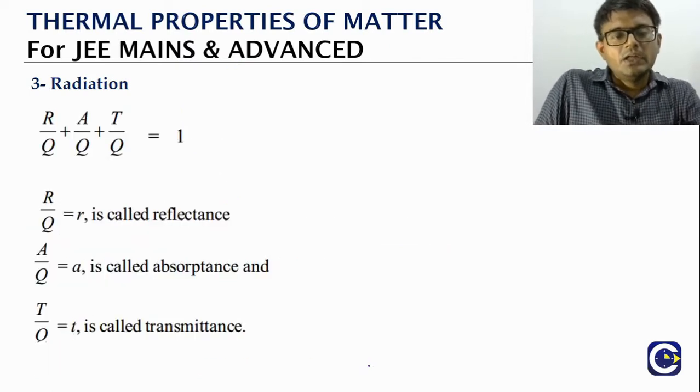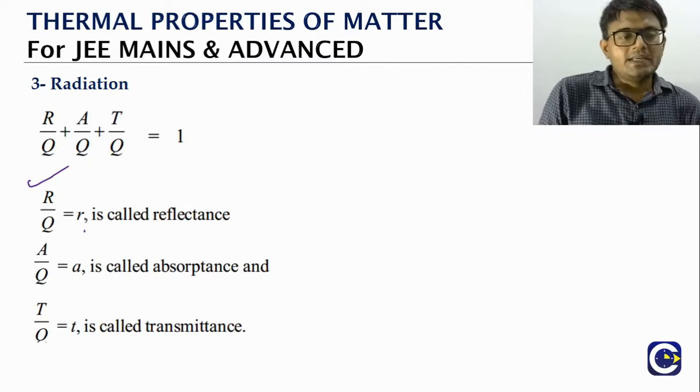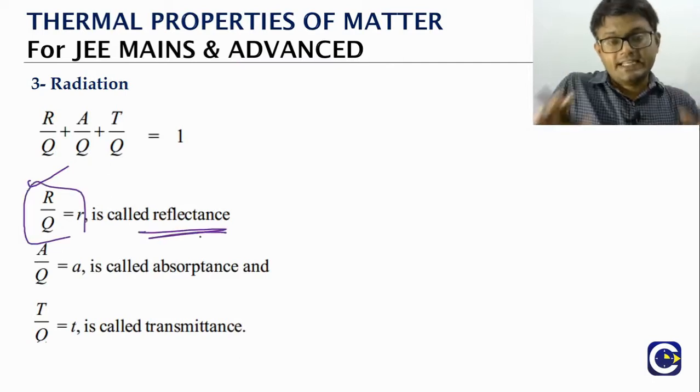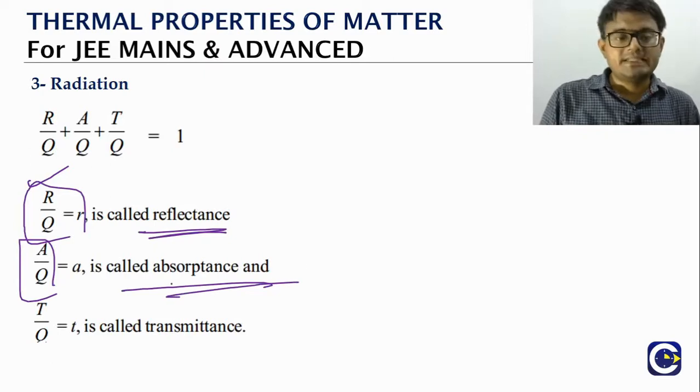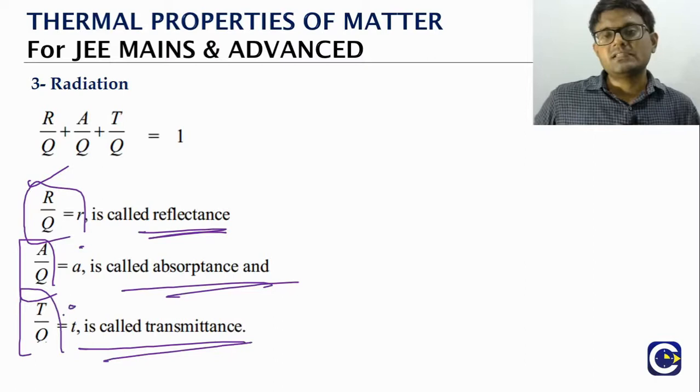Now this R by Q is what we call reflectance, small r. A by Q is what we call the absorptance, small a. T by Q is what we call the transmittance, which is small t.